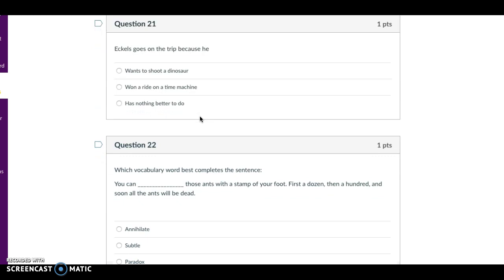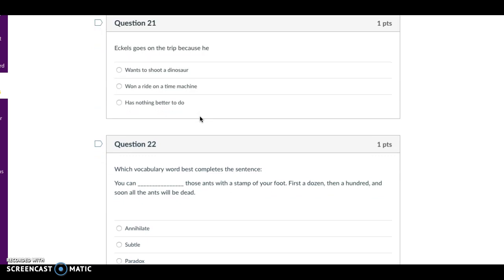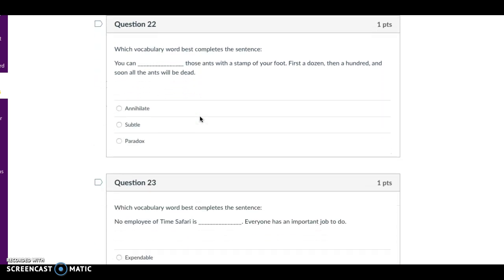Question 21. Eccles goes on the trip because he wants to shoot a dinosaur, wants to ride on the time machine, or has nothing better to do.